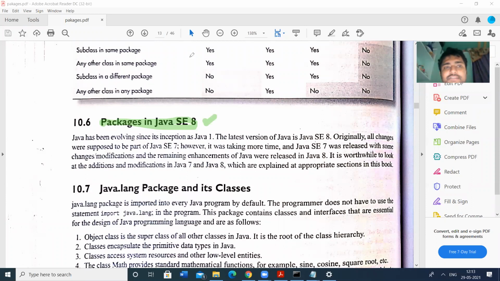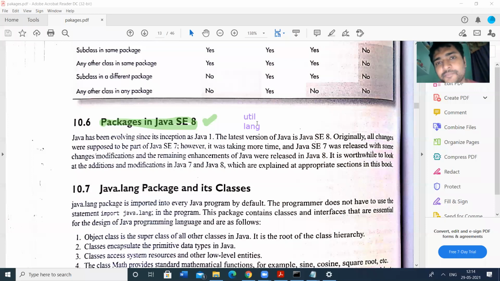The mostly used packages are the util package and the language package. These two packages are widely used by Java developers and programmers. Most of the day-to-day useful classes are available in either of these two packages. We will study these two packages in the coming sessions.